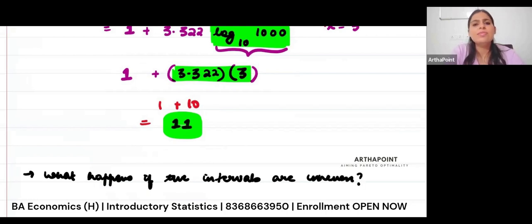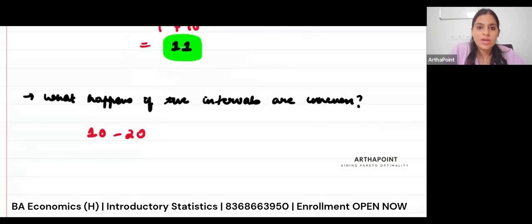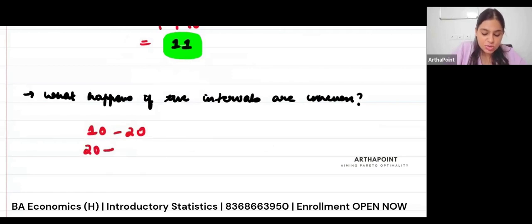So for example, I'm doing some kind of comparison, I will show you an example. But when I'm doing this comparison, the class sizes are varying. So one class size is 10 to 20, and the next class size is 20 to 45. And now I want to do some kind of analysis on this data set.